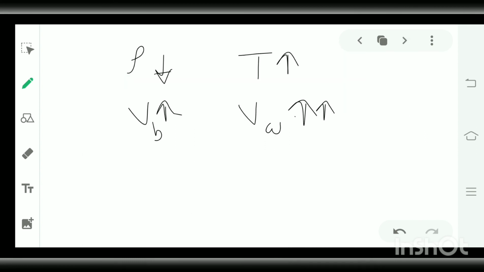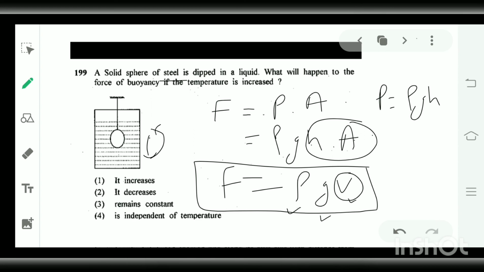So ultimately the buoyancy force decreases due to decrease in the density of liquid. So you can say that buoyancy force will decrease by increasing temperature of a solid sphere. So the second statement is correct.